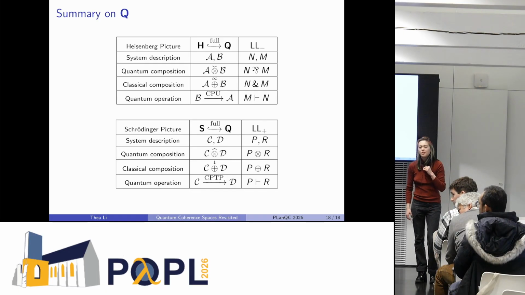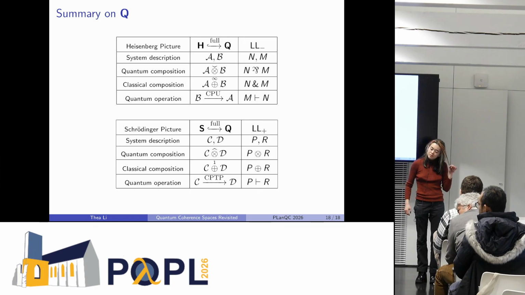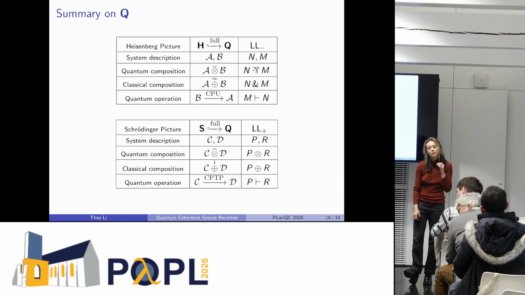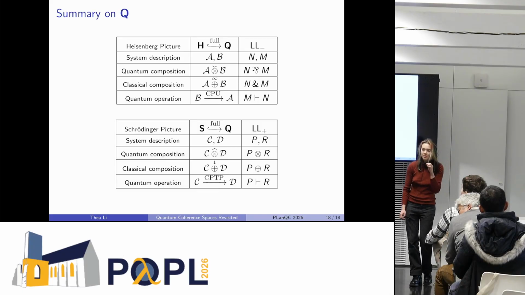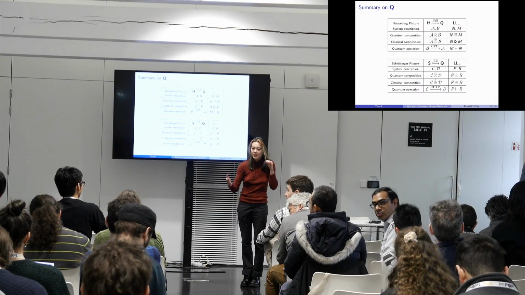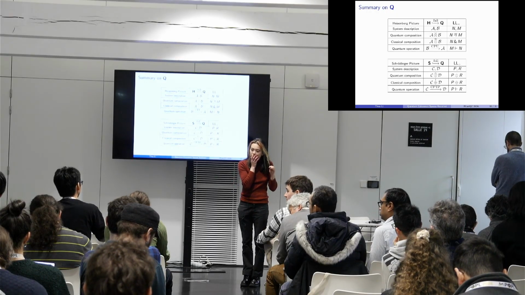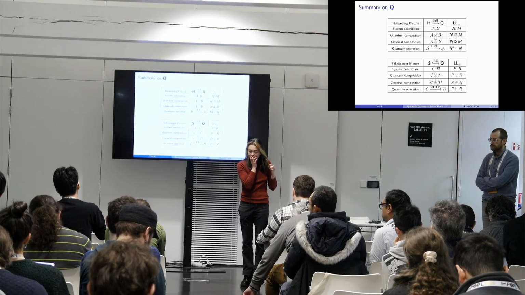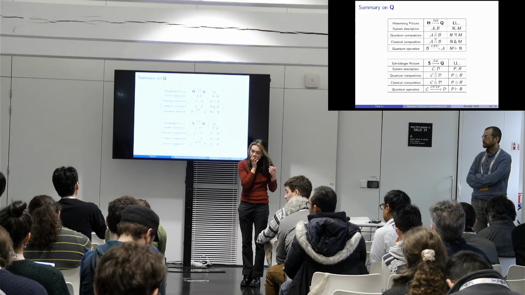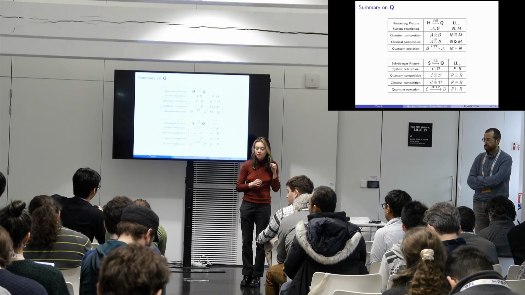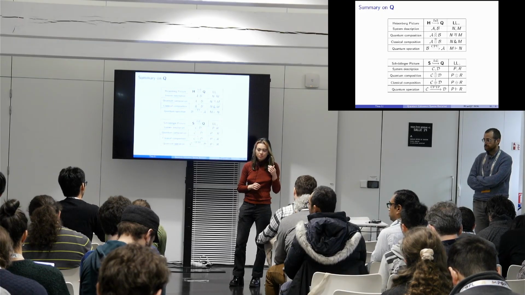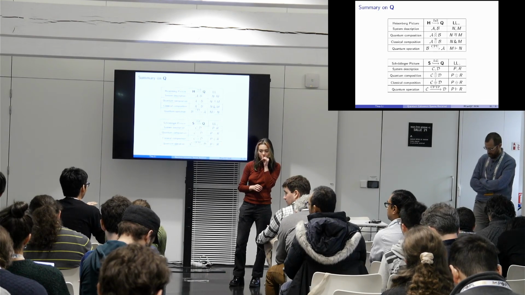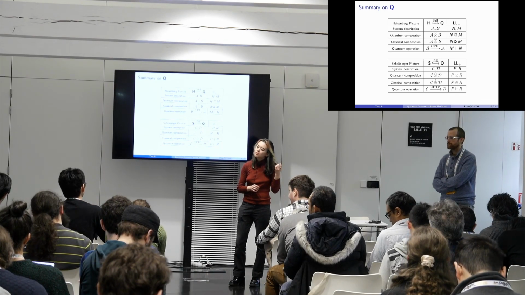As far as I know, both of them have a star autonomous structure, right? And these are both inspired by the maps being CPTP or CPM, right? And you can also make a full subcategory of them, and then you can get some kind of duality there, right? Wait, what do you mean? I mean, it has negations. So it has a star autonomous structure. If you take the full subcategory of, for example, something like first order stuff in it, then you can take the opposite inside that category. You can make another category and take the opposite equivalence, and then you can get something that is dual to CPTP or CPM.